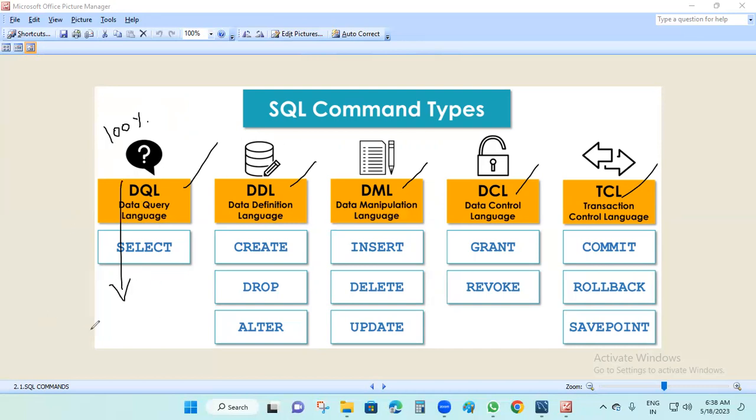Suppose you are a Tableau developer. Then you get data from the database to yourself. This is the database, a data warehouse.